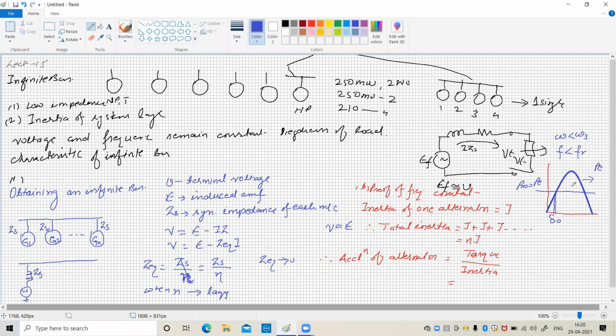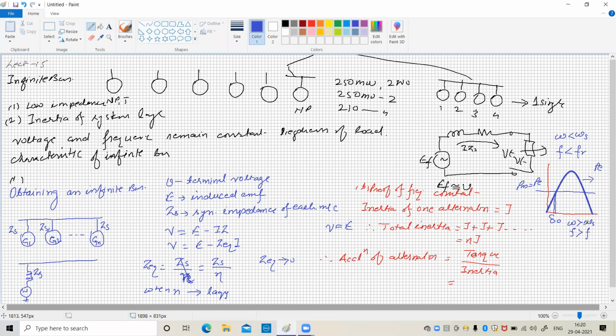Similarly, when there is a sudden drop in the electrical output, the generator will accelerate, whose speed gets increased, and under such condition the speed of the alternator is greater than the synchronous speed, and similarly the frequency is greater than the normal frequency. So this acceleration and deceleration is because of the sudden change in the output of the alternator, isn't it?